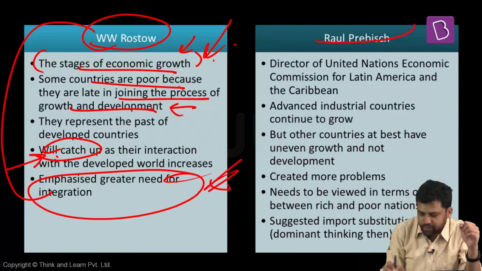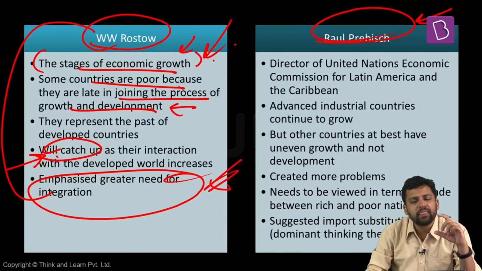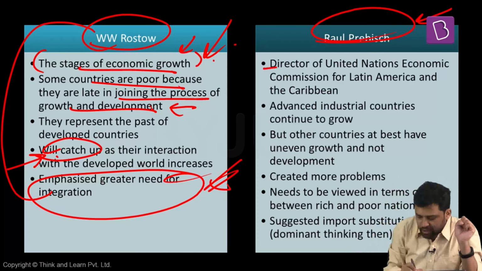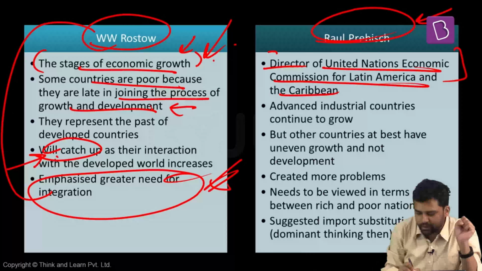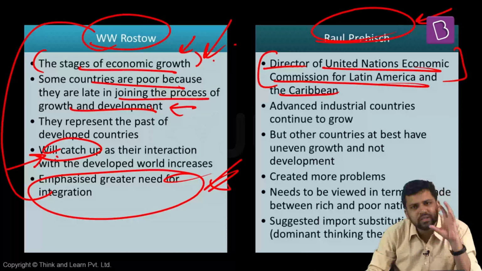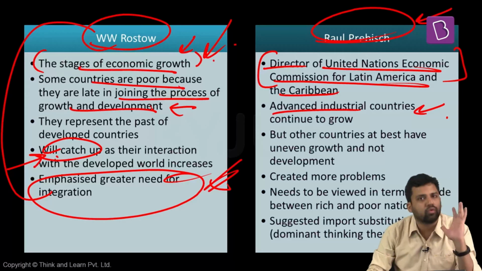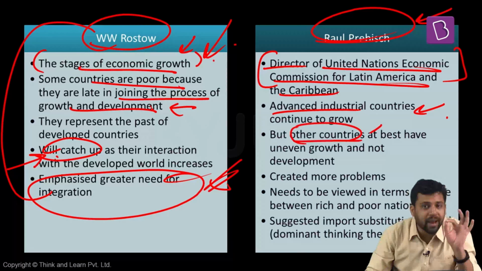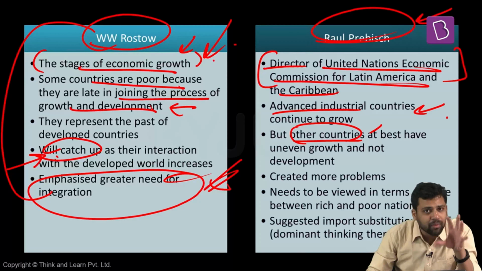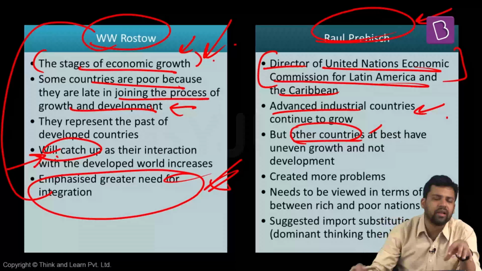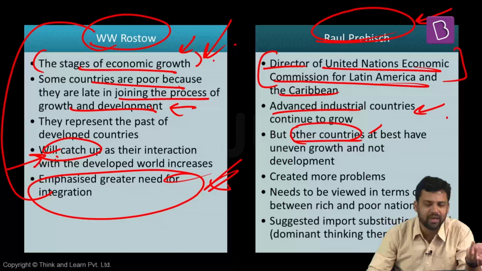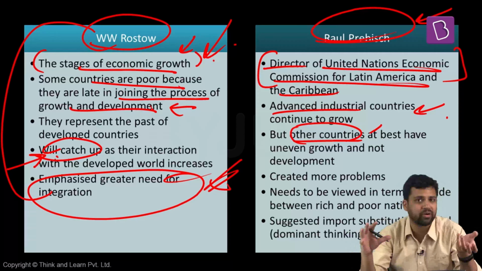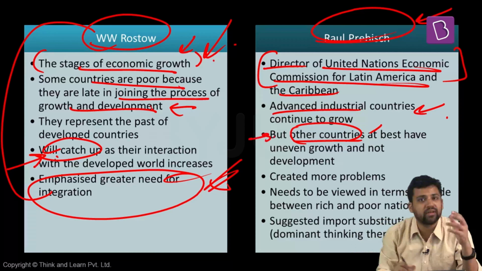One of the thinkers, for example, is Raul Prebisch. He is a dependency theorist, and he is challenging all these development notions that were prevailing then. Prebisch was the director of the United Nations Economic Commission for Latin America and the Caribbean. He says that advanced industrial economies continue to grow; they will always be growing. But the poorer countries, at best, can have some growth, and this growth is also uneven. Within the same country, some areas and regions might grow, some of the population might benefit, but other areas and populations will not have any benefit. This is the best outcome that these other countries can expect.